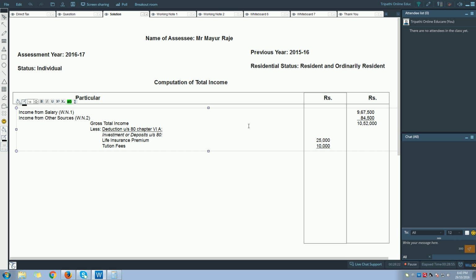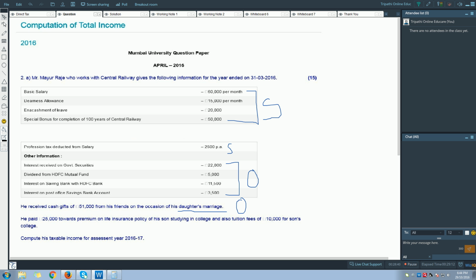And tuition fees is the next item. It is 10,000. So if you take the total of this, total of this is 35,000.